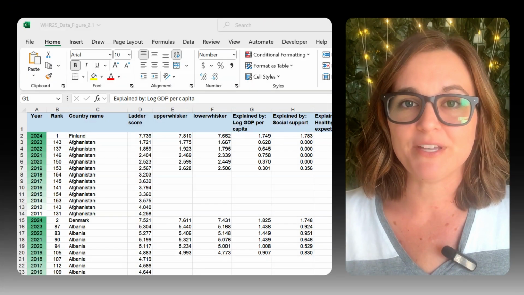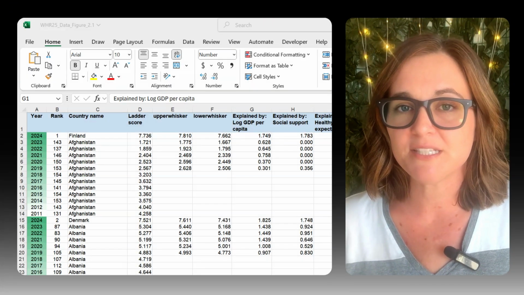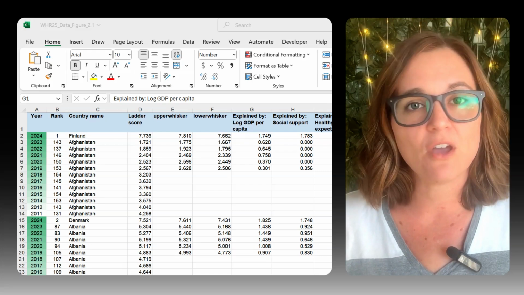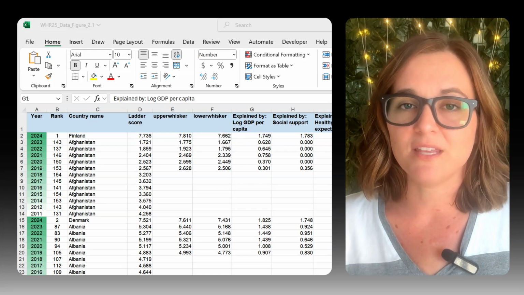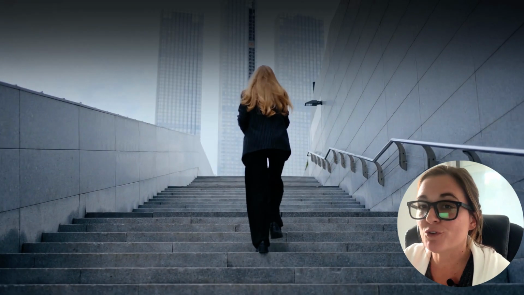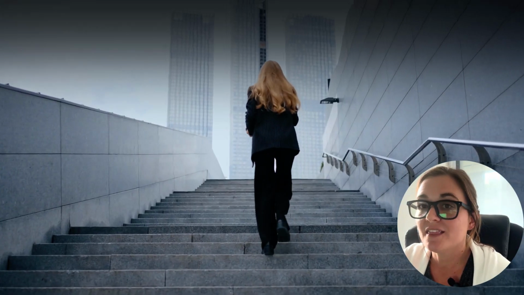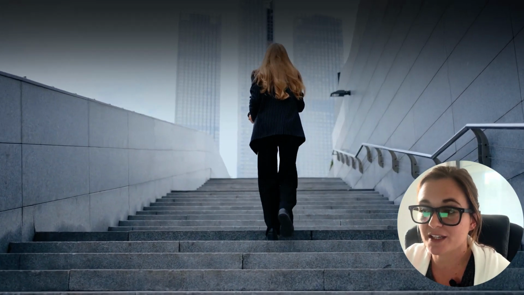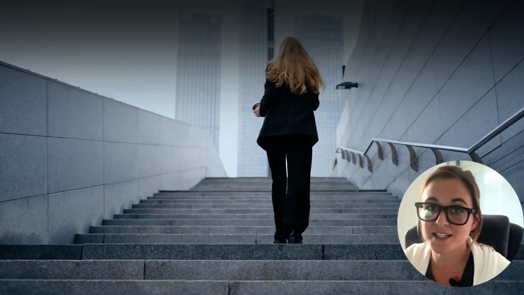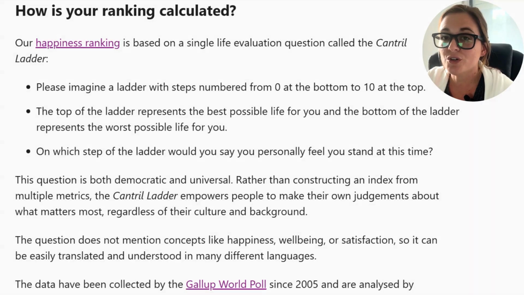Here's our starting point. I've already downloaded the World Happiness Dataset. If you've got a spreadsheet file of your own, you can just open it directly in Excel. Before we start sorting and charting, let's talk about how these numbers are created, because this is what makes the dataset unique. The World Happiness Report is based on something called the Cantrell Life Ladder. Here's the question people answer.